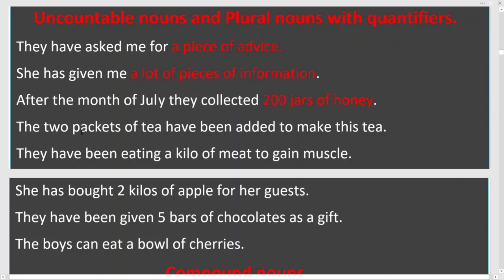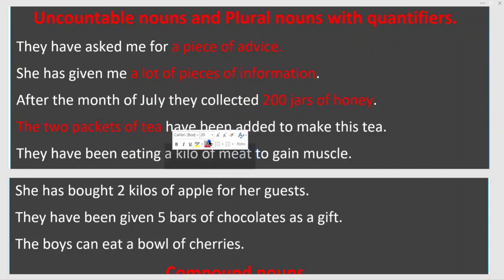The 2 packets of tea have been added to make this tea. So we are using these 2 packets. See, we are adding s because we are using 2 here. They have been eating a kilo of meat to gain muscle. So a kilo of meat is an uncountable noun with a quantifier.